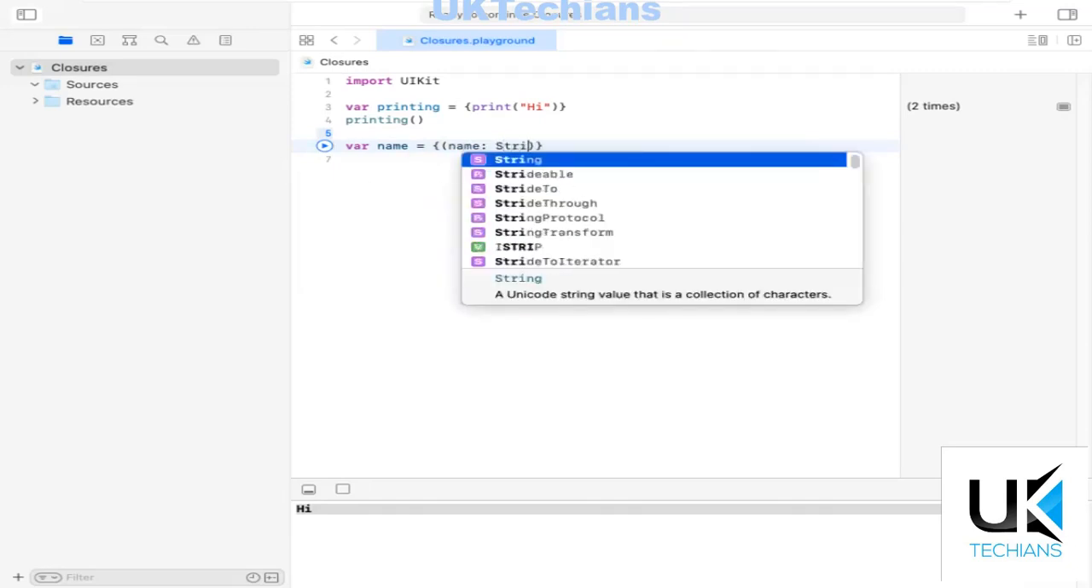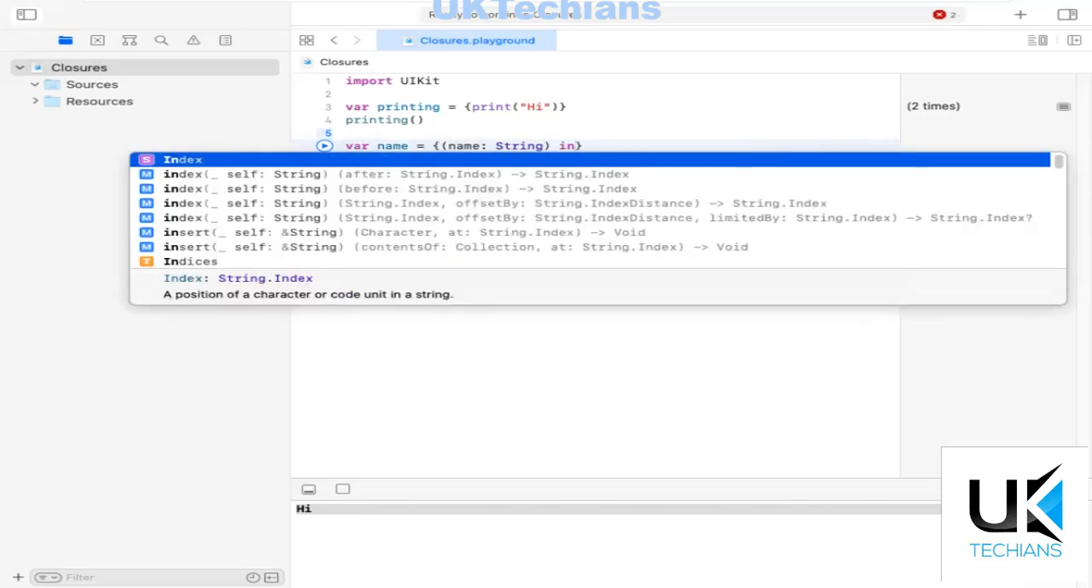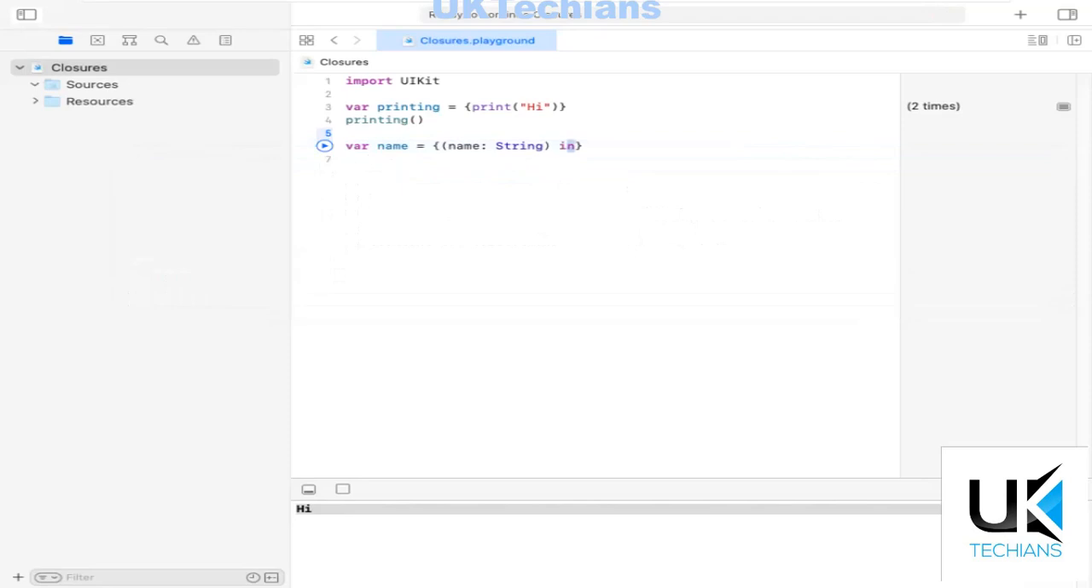parameter. Like I'm creating a string variable, and then I have to create a wall between the statement and the parameter, and I'm using a keyword, in, as a wall between the parameter and the statement. Now the statement is print, typing here the name is and the name. So this is the syntax of a closure with a parameter.